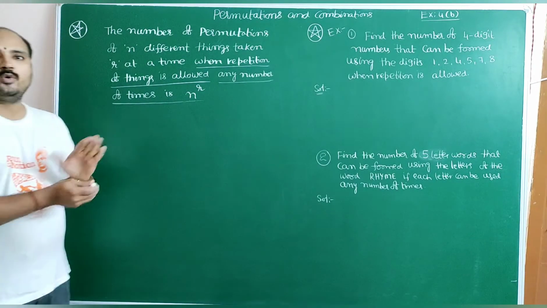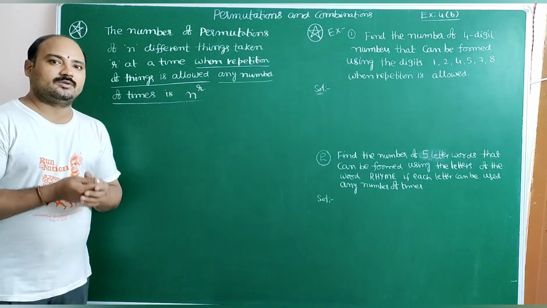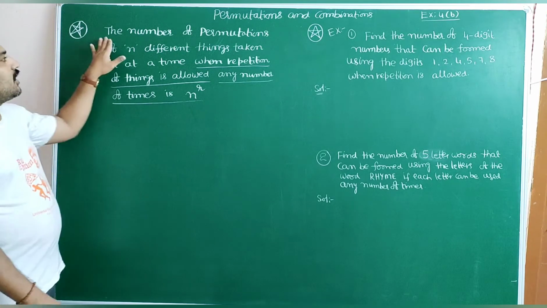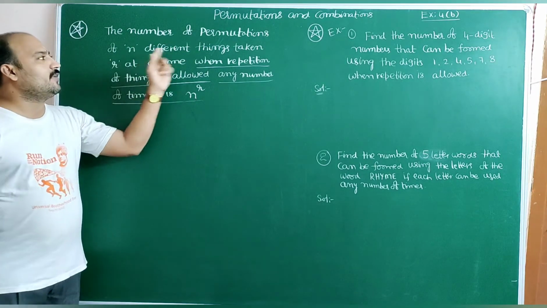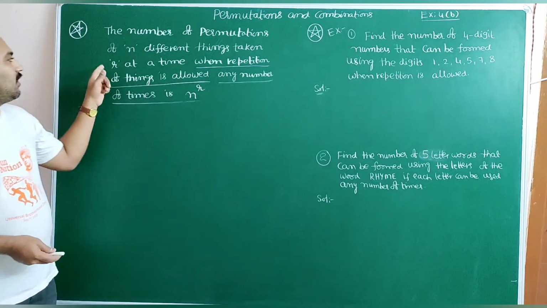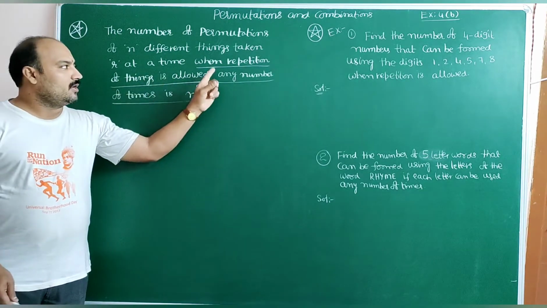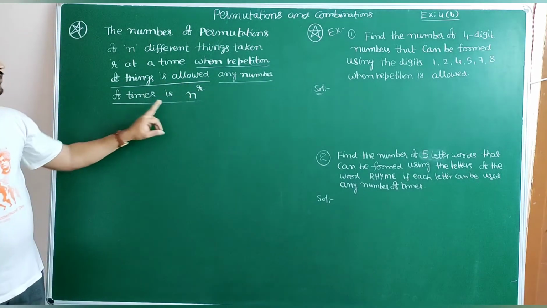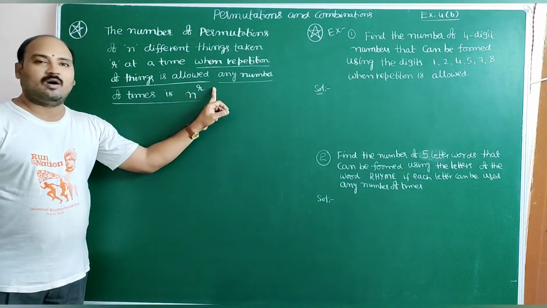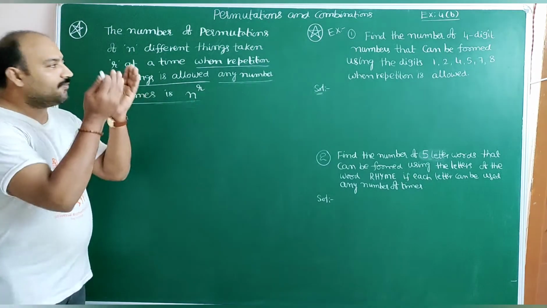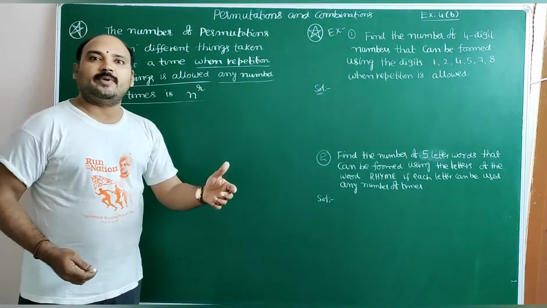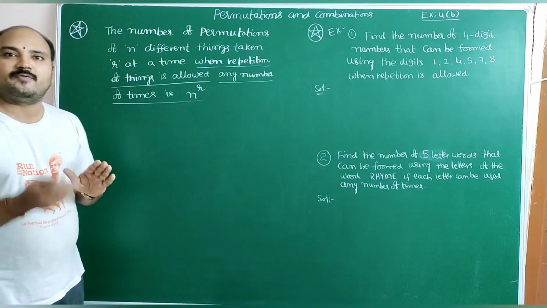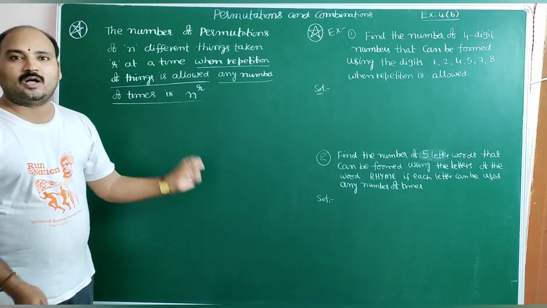First, we have to learn one important formula regarding repetition of things. The number of permutations of n different things taken r at a time, when repetition of things is allowed any number of times, is n power r. So how do we get this? Out of n things, r things can be arranged any number of times. Any number of times means repetition is allowed.